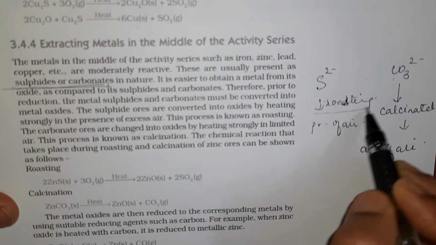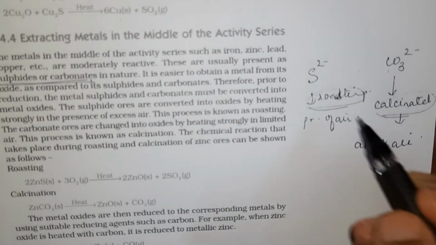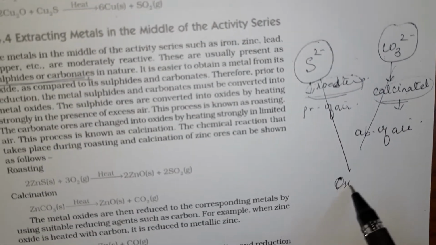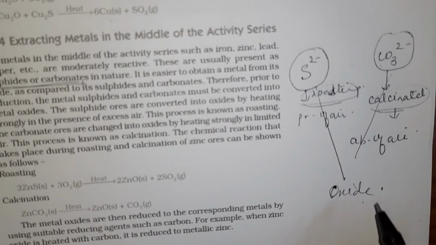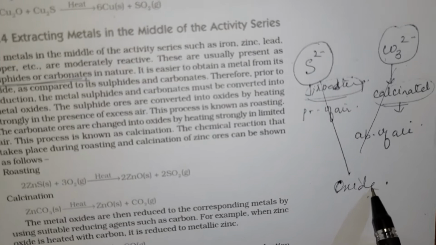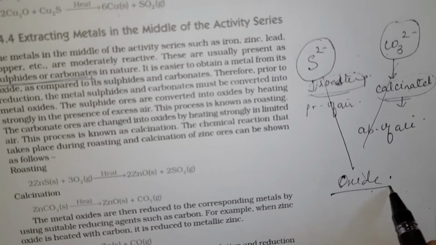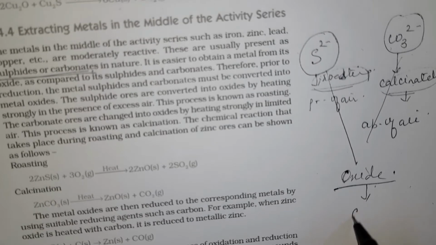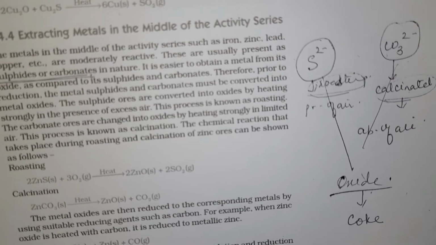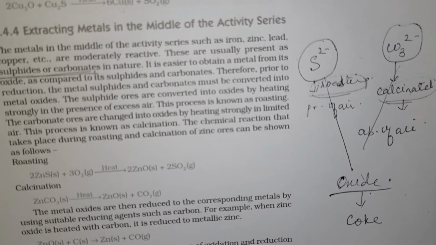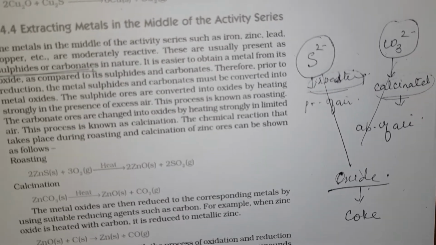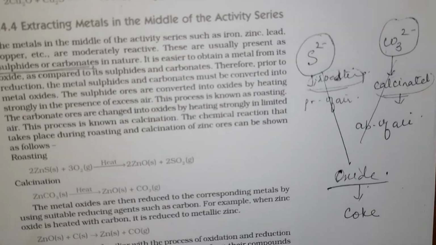Now either we are doing roasting or calcination, both the processes convert the sulfide and carbonate ore into its oxide. Now why do we want to convert all the sulfide ores and carbonate ore into the oxide? The main reason is that oxides are easier to get reduced using coke or carbon, which is easily available. This coke or carbon reduces the oxide ore into metal, not pure but metal. We purify the metal by another process which is known as refining, right?